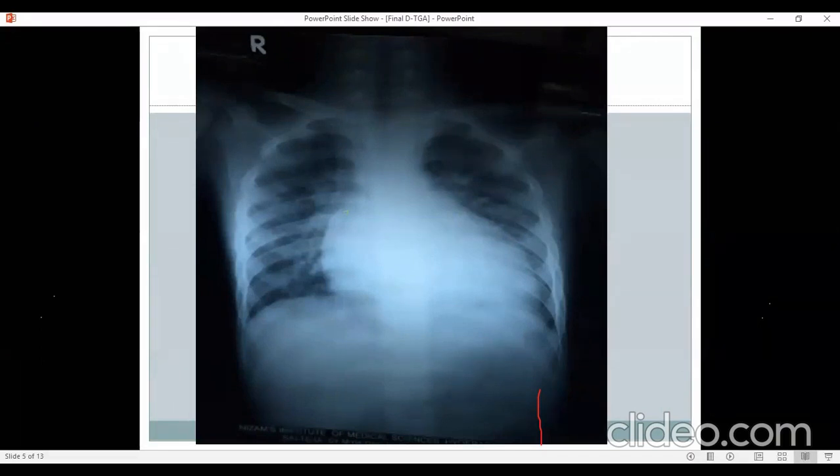This is the X-ray of the child showing situs solitus. There is significant cardiomegaly. Is that my problem, or is everyone seeing the difference? Significant cardiomegaly is there. You have RA enlargement, and there is an apex, and the superior mediastinum appears normal. There is increased pulmonary vascular margin, and there is some shadow going up into the upper mediastinum.